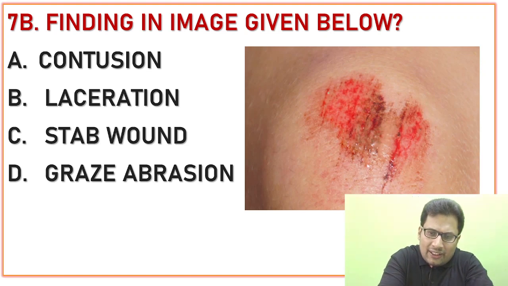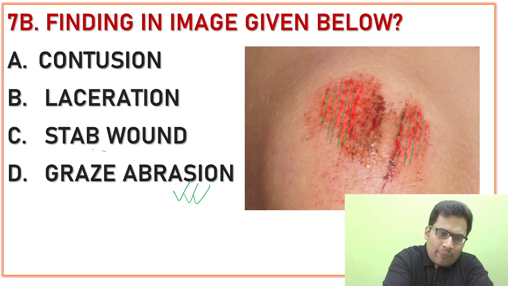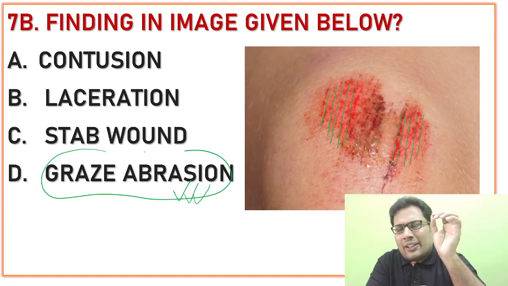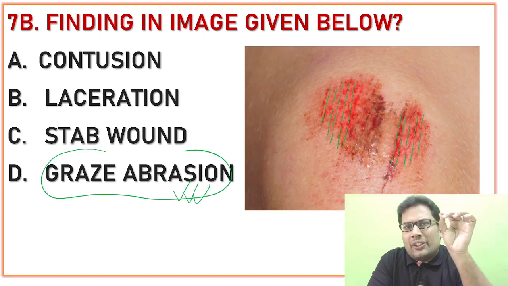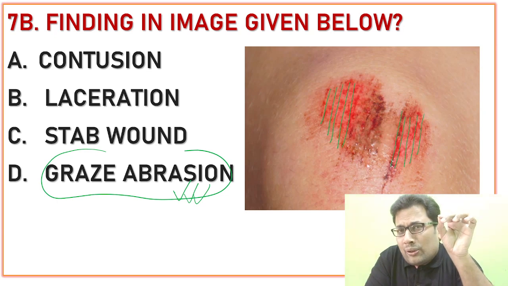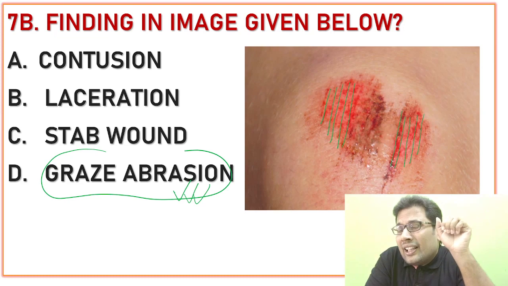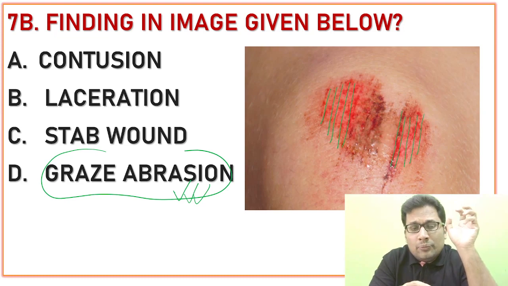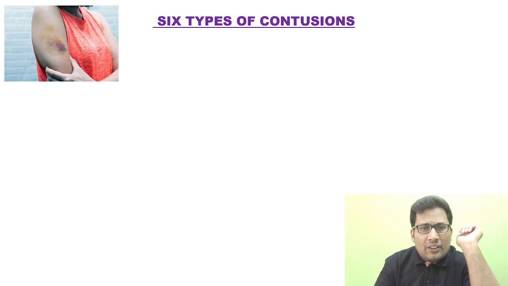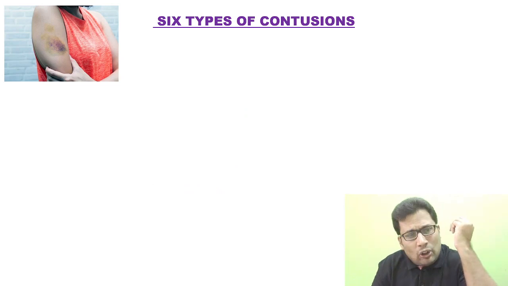Whenever you see this image, whenever you see parallel lines like this, it must be Gray's abrasion. Gray's abrasion is a type of abrasion. It is also known as brush burn, one of the commonest abrasions in road traffic accident. You will see the parallel lines. Okay, yes. Next, 6 types of contusion, very commonly asked.